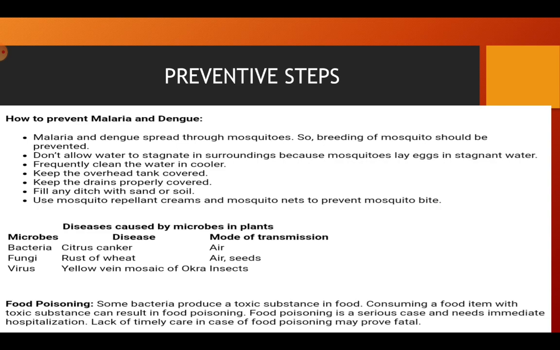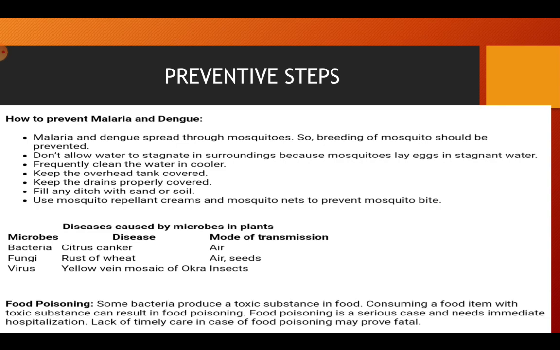Diseases which are caused by microbes in plants. Now in plants also, some microbes like bacteria cause citrus canker, and it spreads through air. Similarly, fungi cause rust of wheat, which spreads through air and defective seeds. And similarly, a virus causes yellow vein mosaic of okra, which spreads through insects.